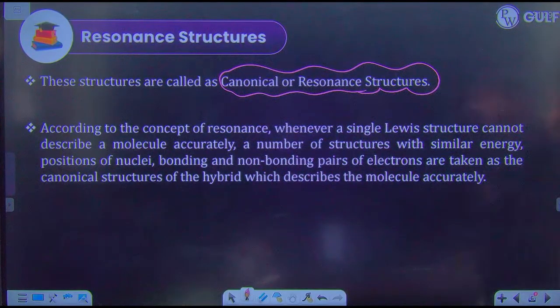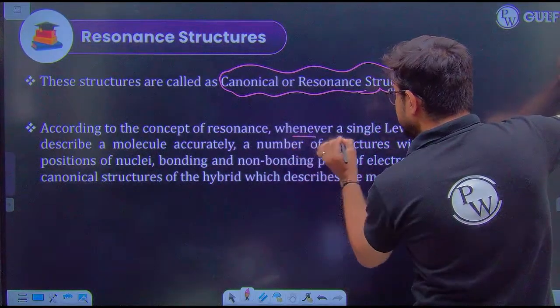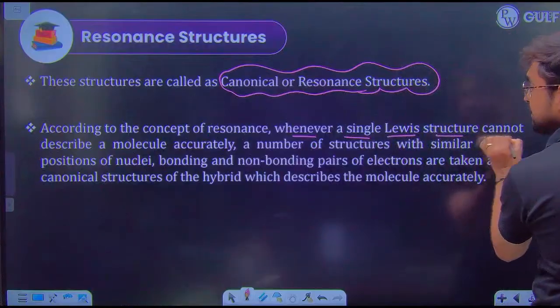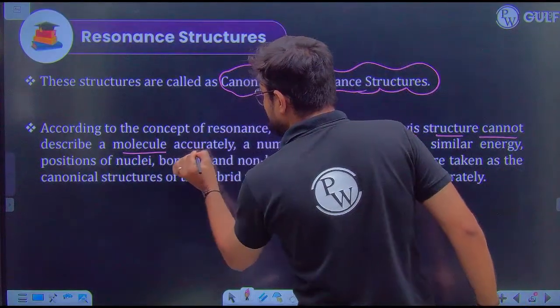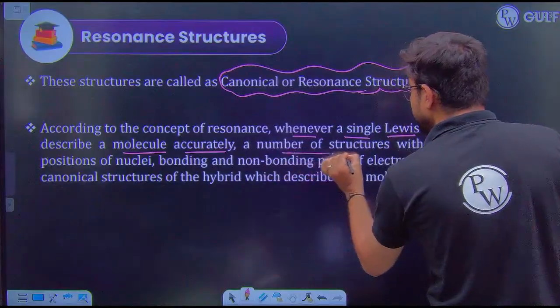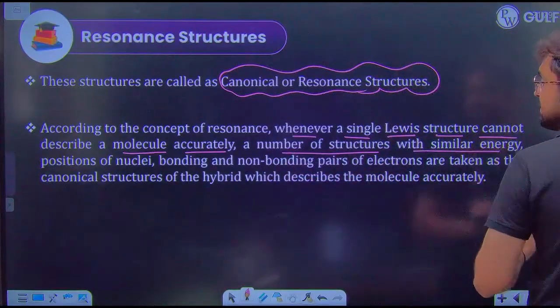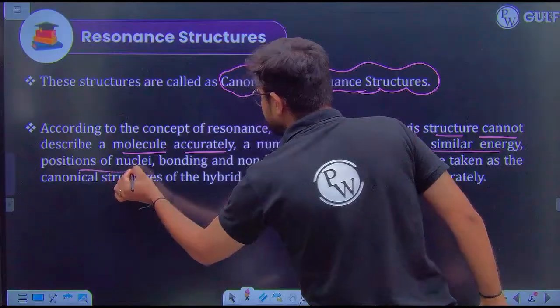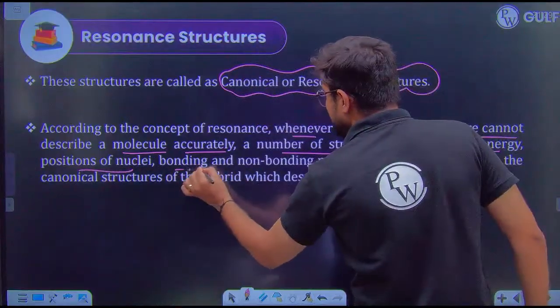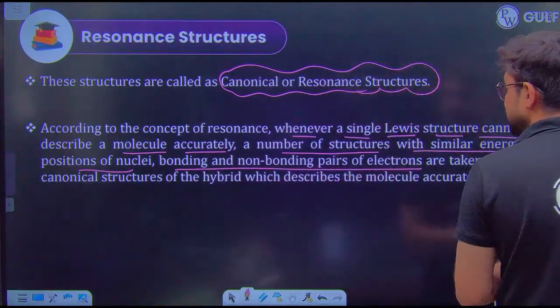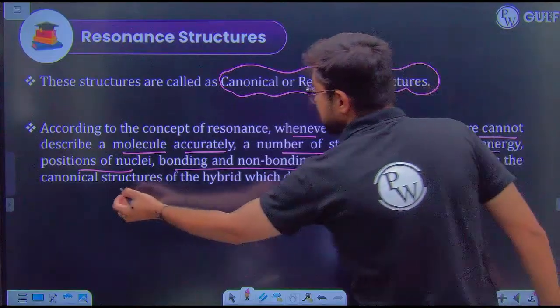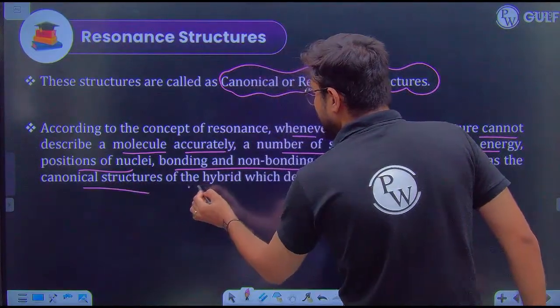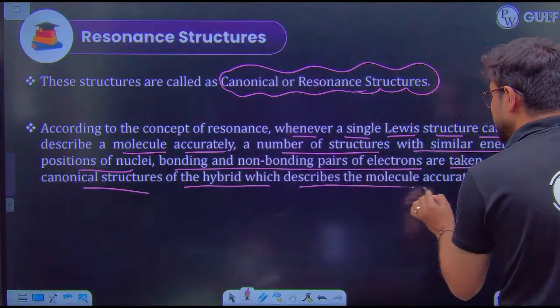According to the concept of resonance, whenever a single Lewis structure cannot describe a molecule accurately, a number of structures with similar energy, similar position of nuclei, and equal number of bonding and non-bonding electrons are taken as the canonical structures of the hybrid, which describes the molecule accurately.